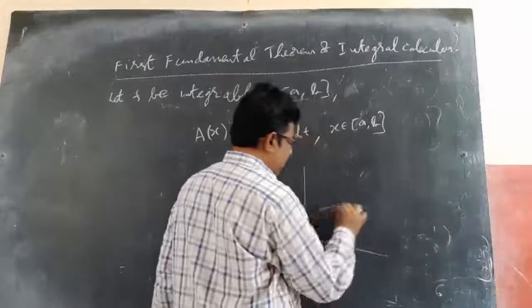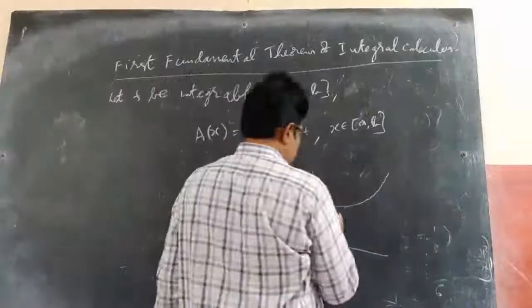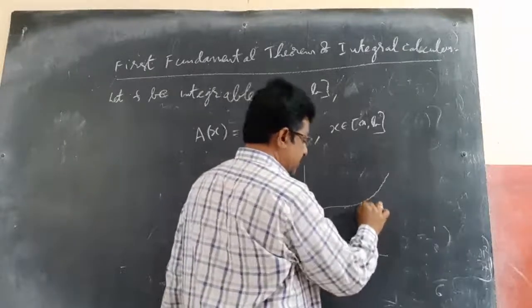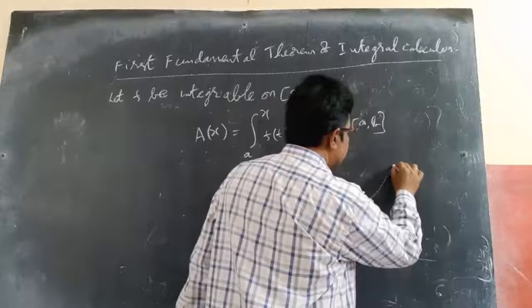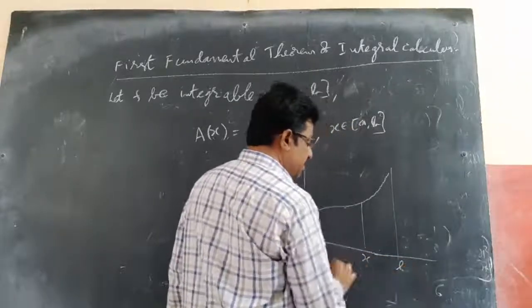If this is f(t), or f(x) is like this, between the limits from a to somewhere x, and somewhere b is there. If x moves to b, then it comes up to b.